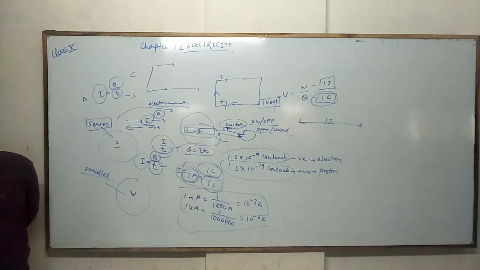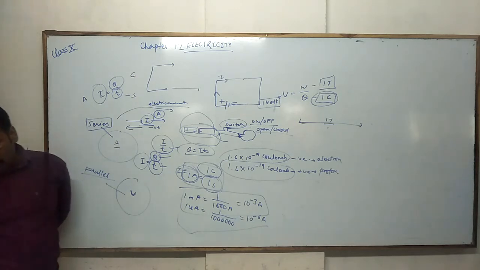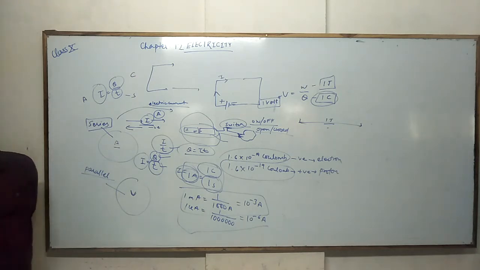The potential difference is measured by means of an instrument called a voltmeter. The voltmeter is always connected in parallel across the points between which the potential difference is to be measured.